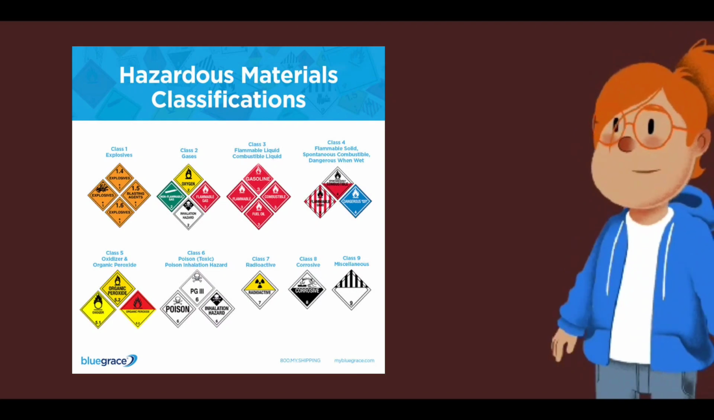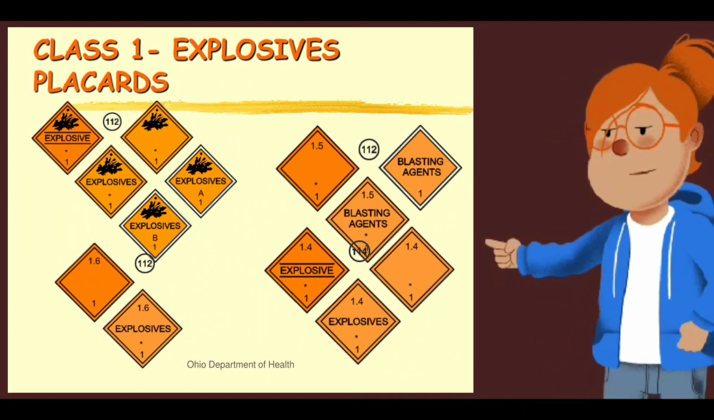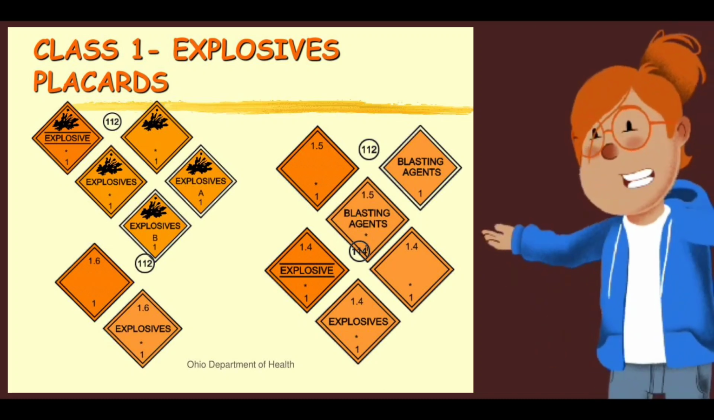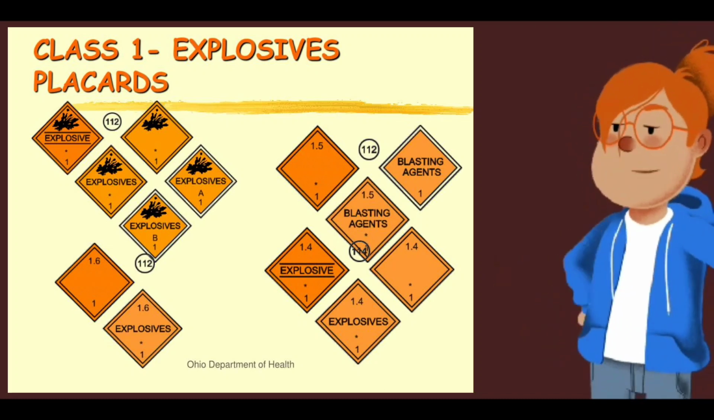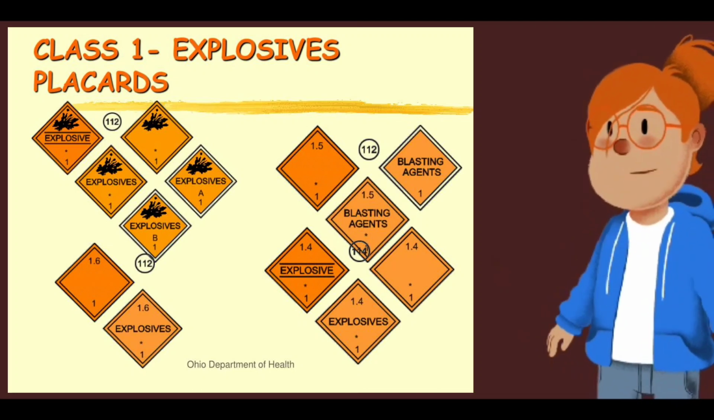the material. For example, Class 1 is subdivided into 6 divisions, ranging from explosives with a low hazard, Division 1.4, to explosives with a high hazard, Division 1.6.